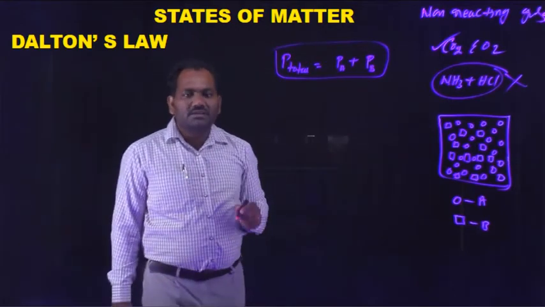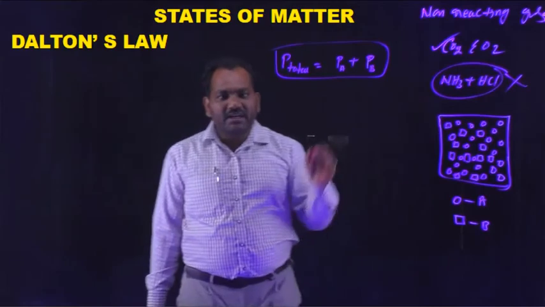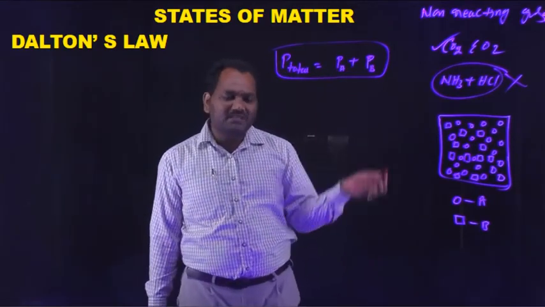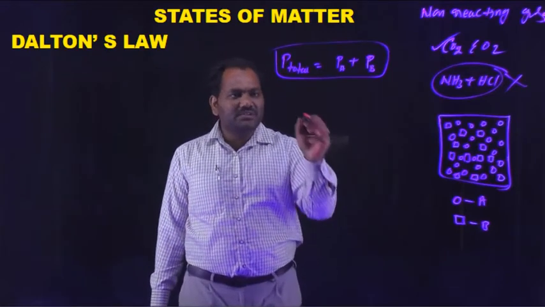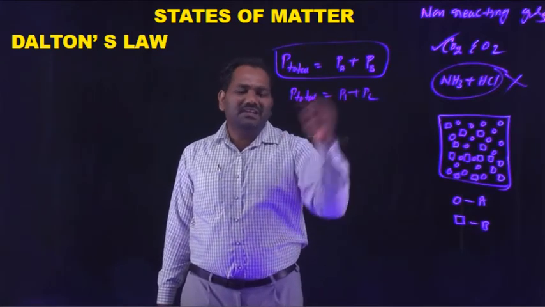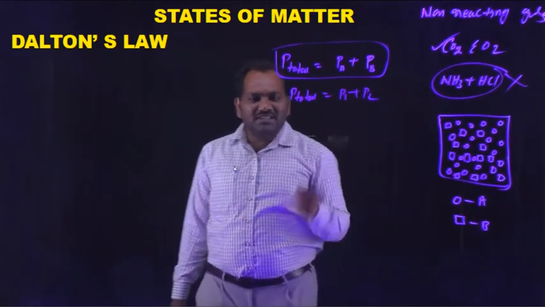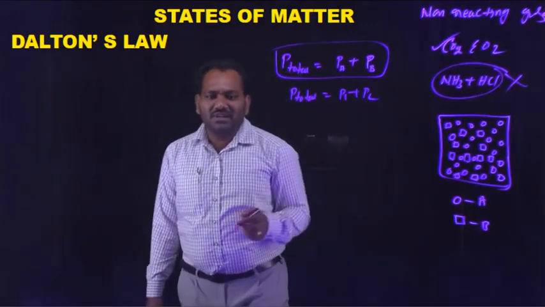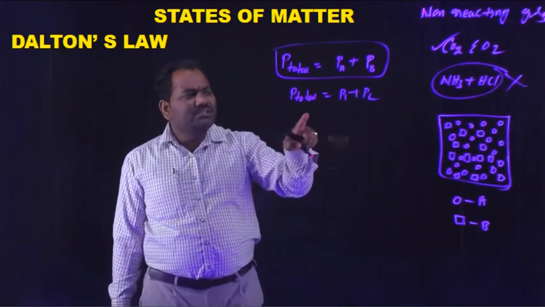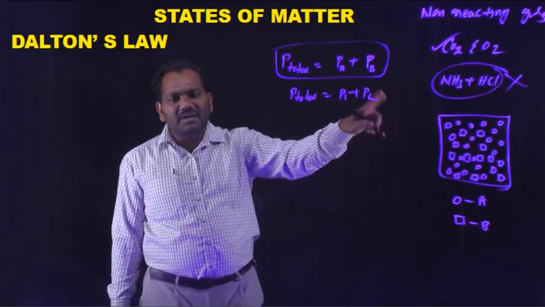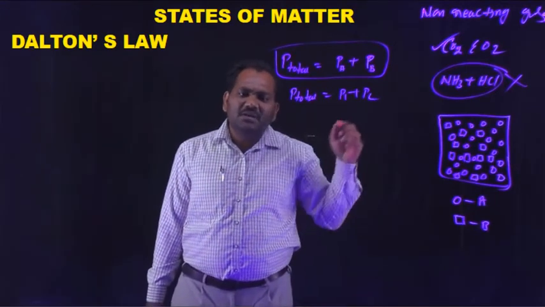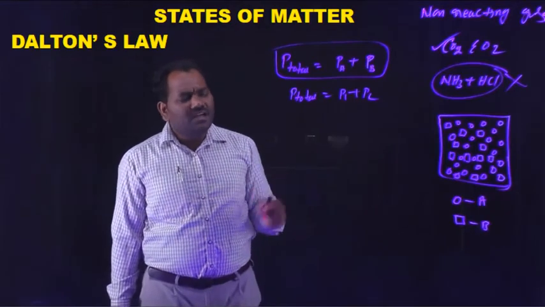P total is equal to P1 plus P2. Here we can take gas 1, gas 2 or gas A, gas B, like that. In some books it can also be represented as P total equals P1 plus P2. The notations can vary from one book to another, so you don't need to bother about the notations. Here we can observe that P total is equal to P1 plus P2, where P1 and P2 are the partial pressures of the gases present in that mixture. And this is the P total.